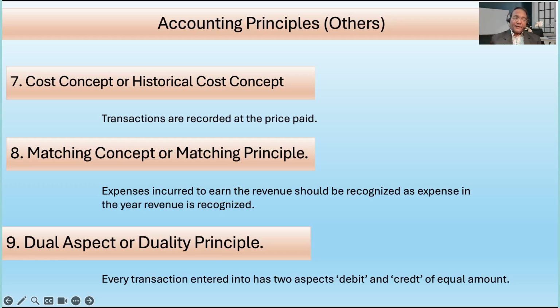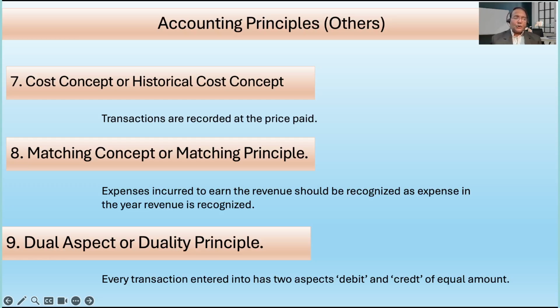Say if we have hired a sales team, so there is a sales team expenditure, in salary terms, but they would have brought in some business as well in that period. So it is a matching principle which says that for the current year, if there is an expenditure, what is the corresponding gain or revenue associated with that? Both are to be taken into consideration with a matching principle.